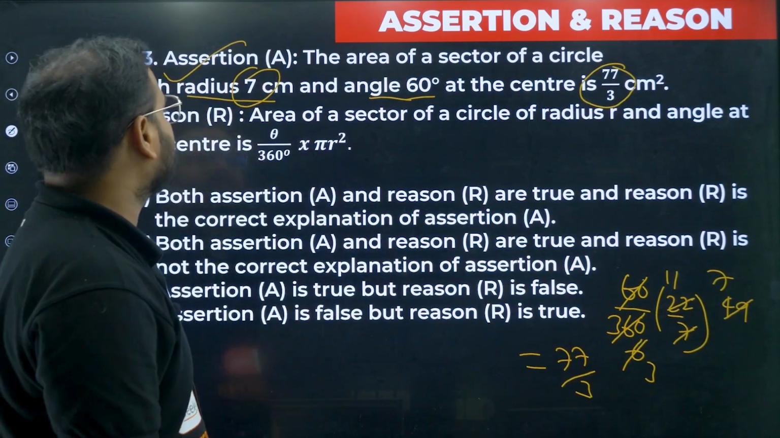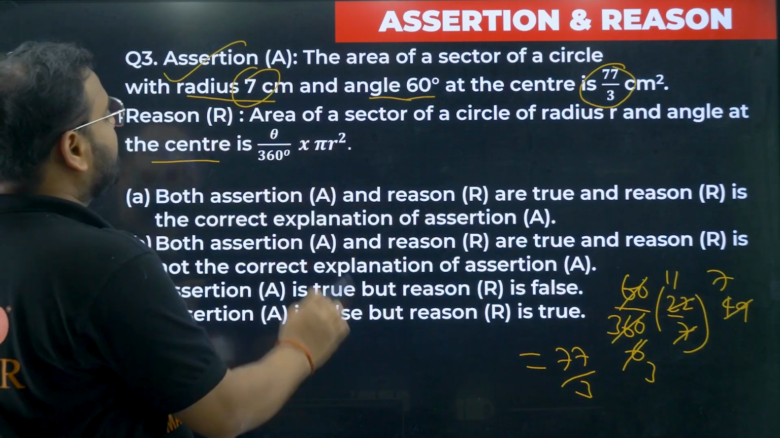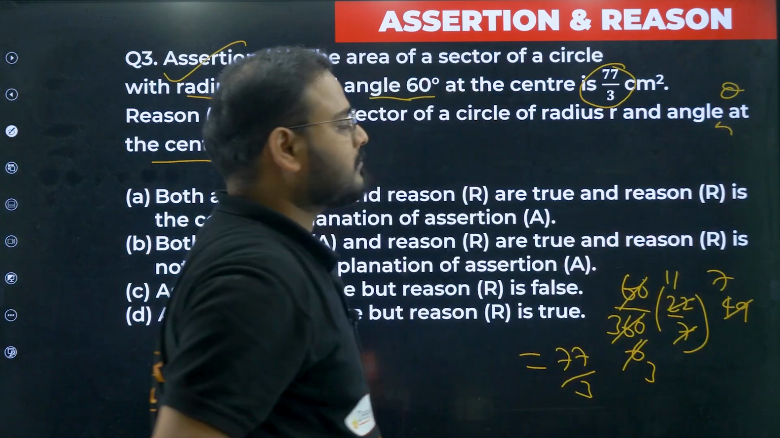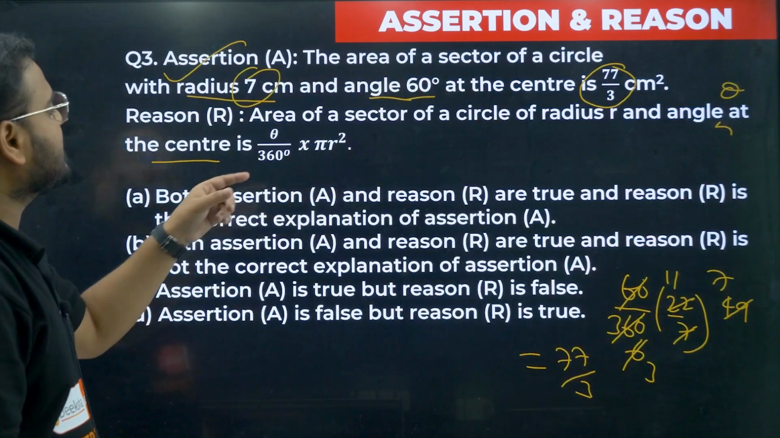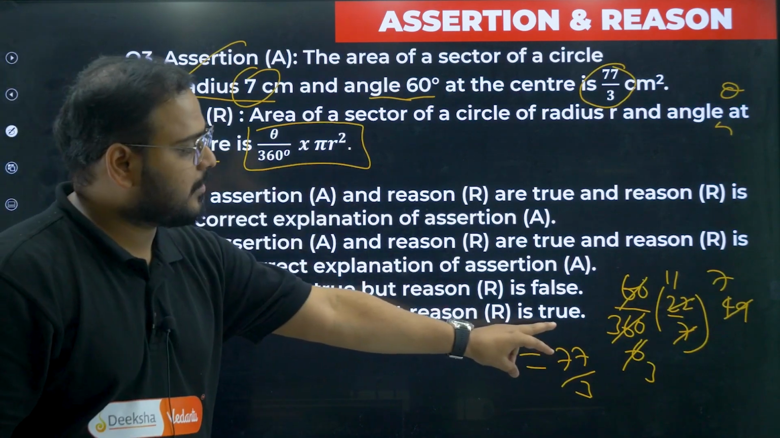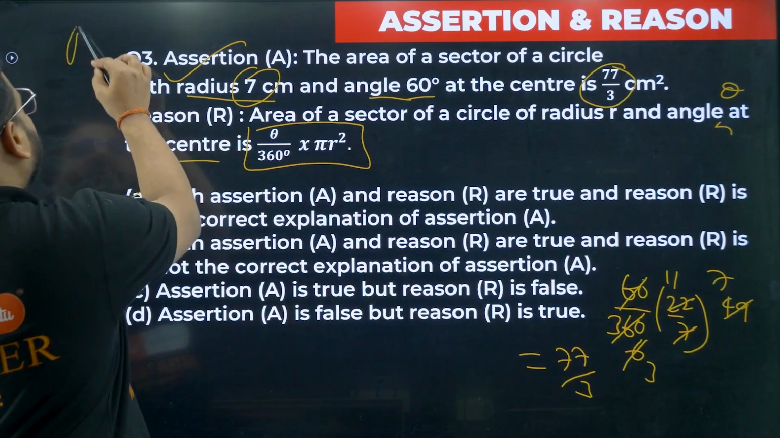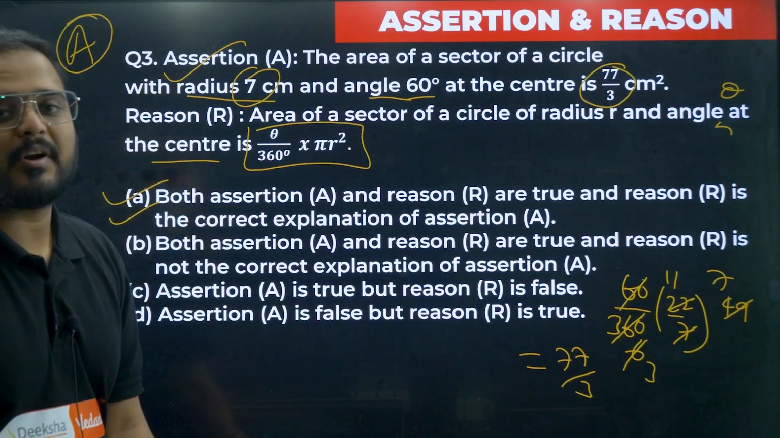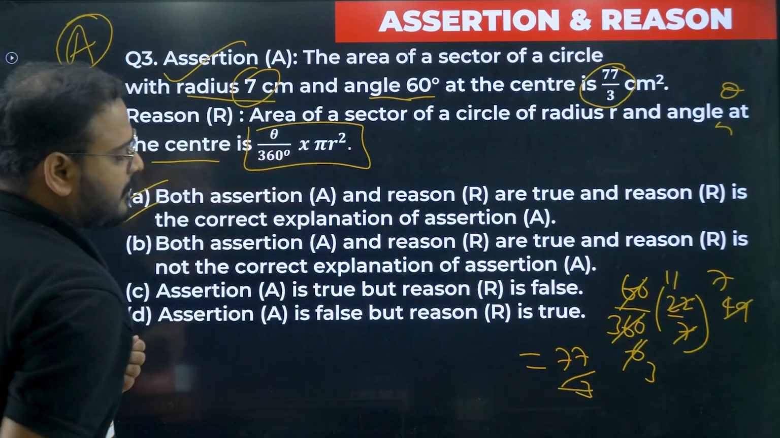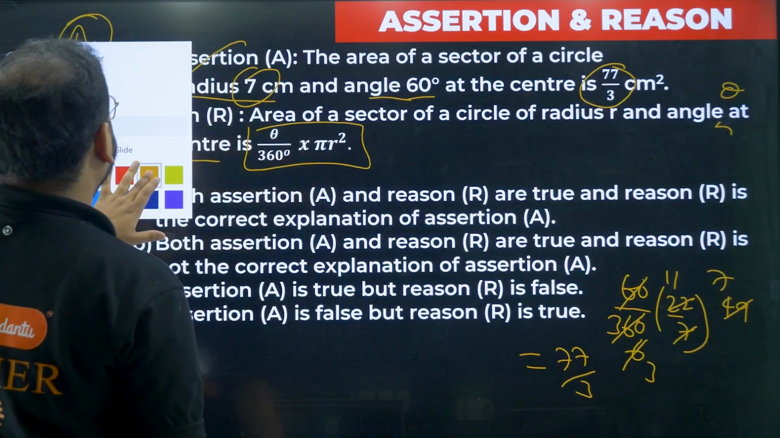Assertion is right. Let's look at the reason now. Area of a sector of a circle of radius r and an angle theta at the center is given by what, bacha? Angle theta at a center is given by this formula. Correct, sir. So the answer is option number A. The same thing we have used here. Please check. Theta by 360 times pi r square. We use the same formula, means option A is correct. The reason explains the assertion and both of them are true. Please have a look. We have checked over here.